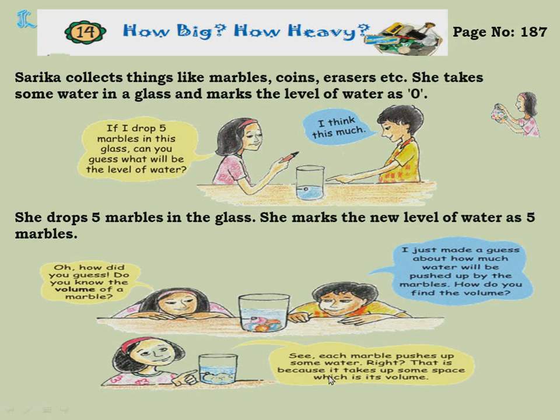Understood, children? Here, the big important topic which we are studying is volume. What is the volume? The space taken by the object. When you put an object inside and the water is there, the water will rise. So the amount of water raised is the space occupied by that object, and that space is called its volume.